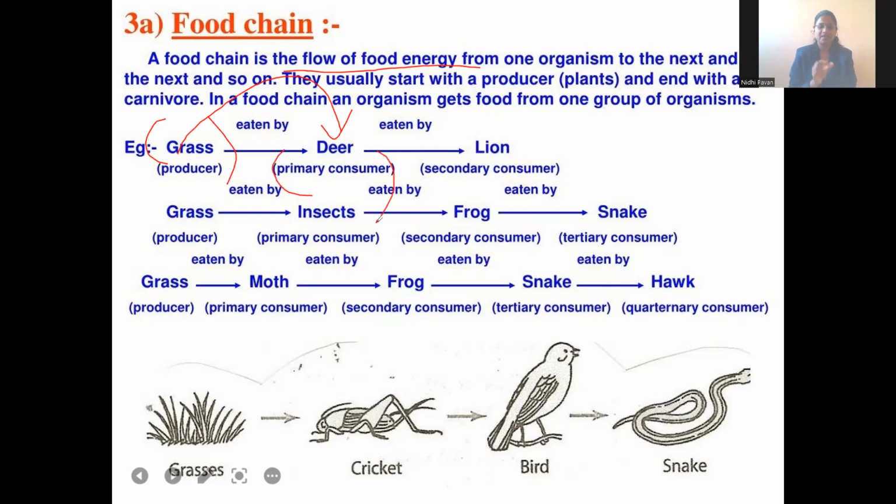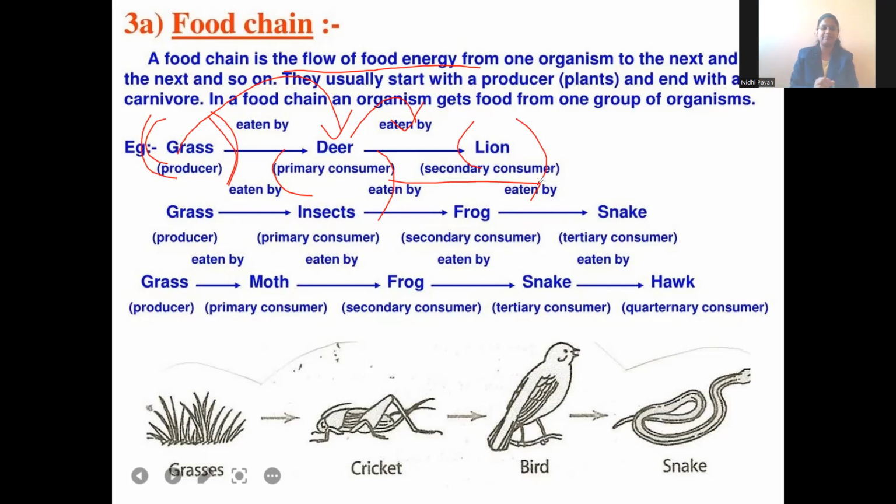Primary means first. Then deer will be eaten by the lion. So here, with reference to the grass, lion is a second organism. So that is why it is called secondary consumer. Grass eaten by deer, deer eaten by lion. So this transferring of the food, grass is a food for deer, deer is a food for lion. So here food energy is flowing from one organism to another organism in the form of a chain, which is called food chain.